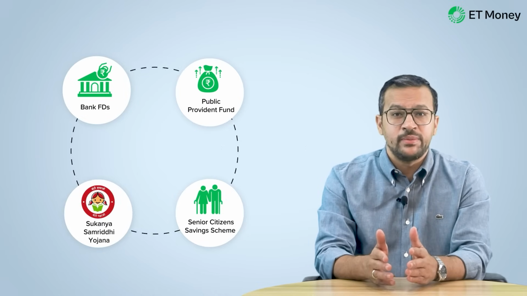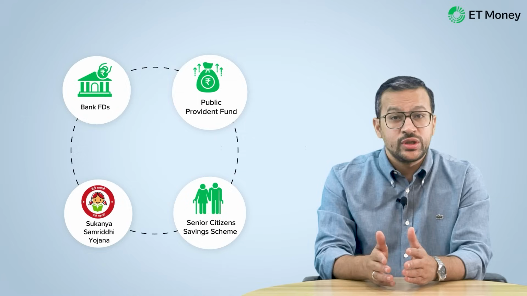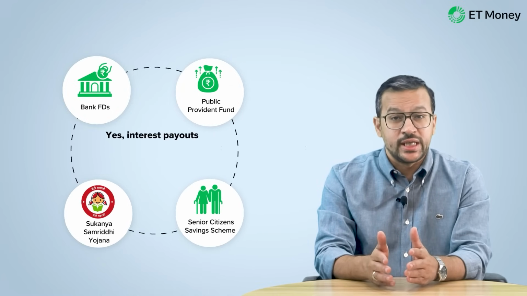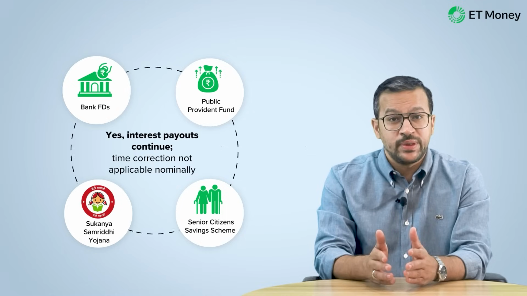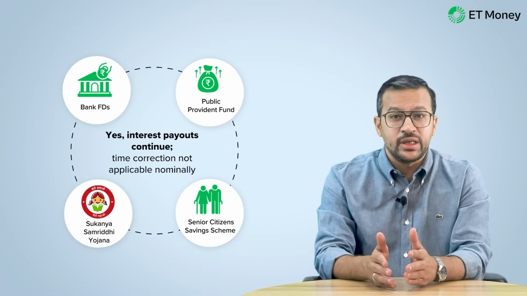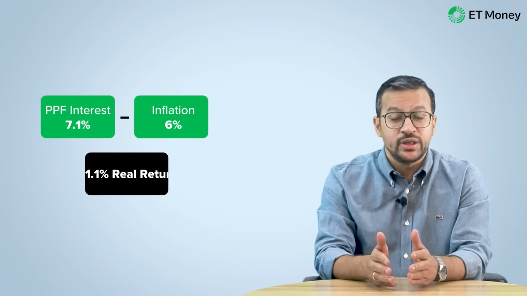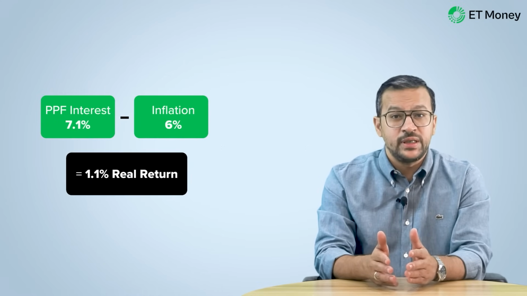If you're talking about bank FDs and other fixed income avenues such as the PPF or Senior Citizen Savings Scheme or the Sukanya Samriddhi Yojana, then yes, you will continue to get your interest payout and the concept of time correction may not be applicable in nominal terms. But in real terms, if you adjust the returns by the inflation rate, even fixed income can suffer time correction.